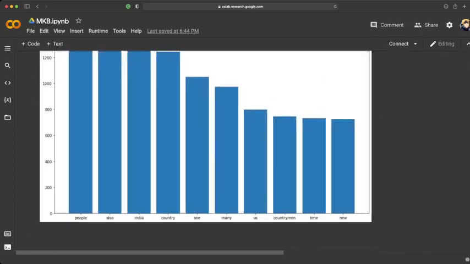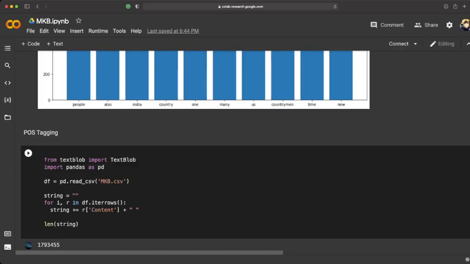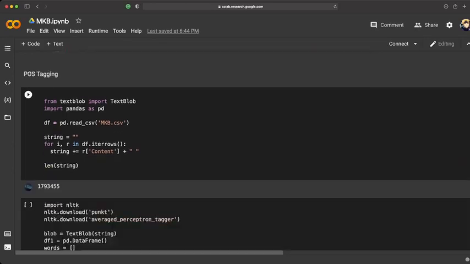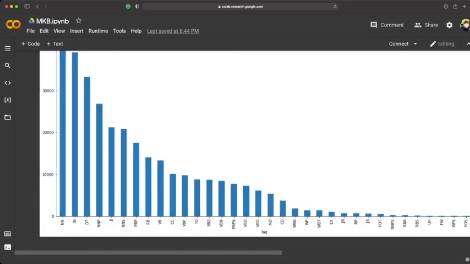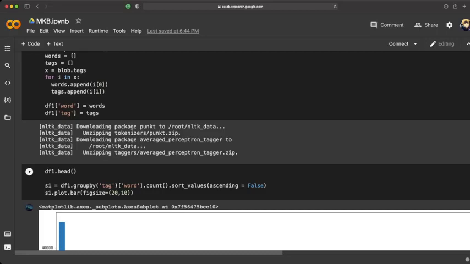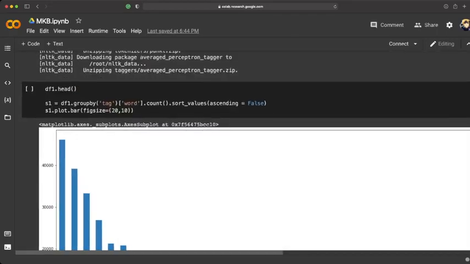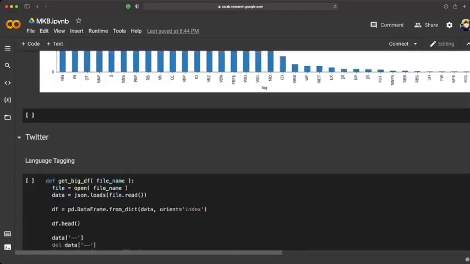This is for Mann Ki Baat data, and we have performed POS tagging on Mann Ki Baat data, which can be thought of as part of speech tagging. So we are trying to understand what parts of speech does a good speaker use in speeches like this. So you can see this is the distribution, and the full forms for all of this is on the official website of TextBlob, which is a library we are using to perform POS tagging.